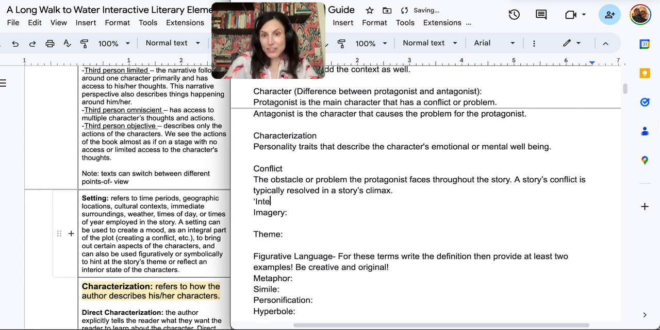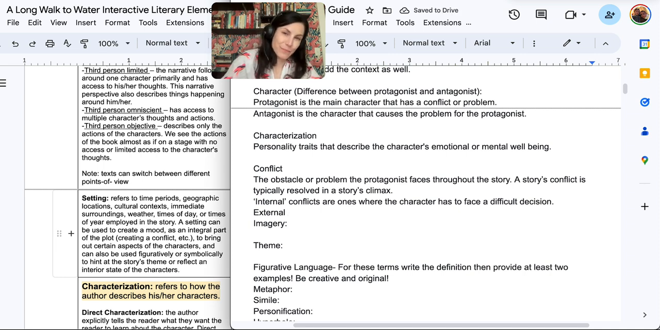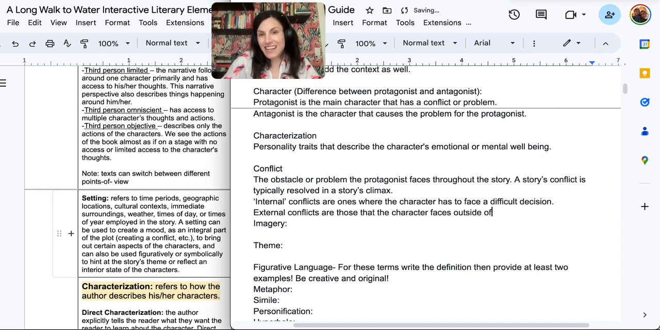So you would have internal conflicts, which are ones where the character has to face a difficult decision. So character versus self. Then you could have your external conflicts. Those are all your typical character versus character, character versus nature, character versus supernatural. So we could say external conflicts are those that the character faces outside of their own mind.